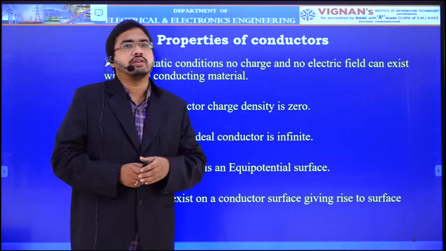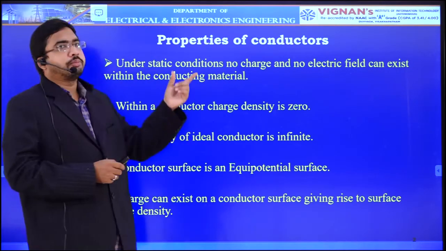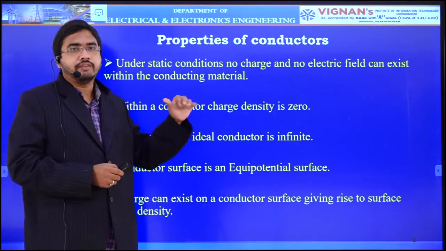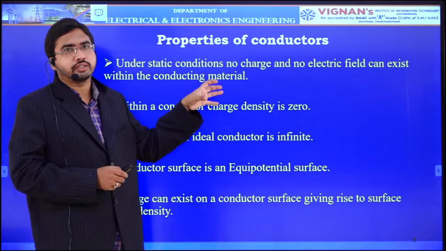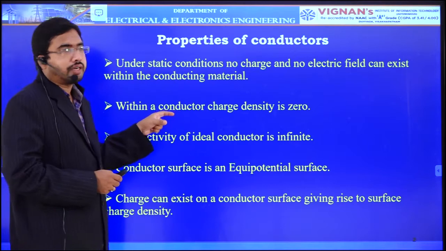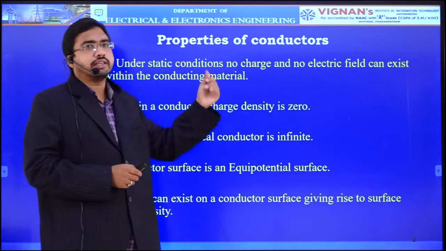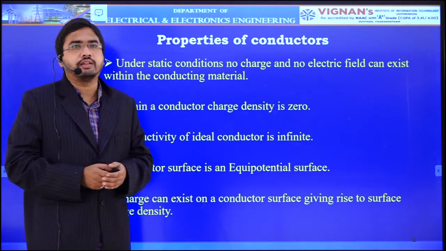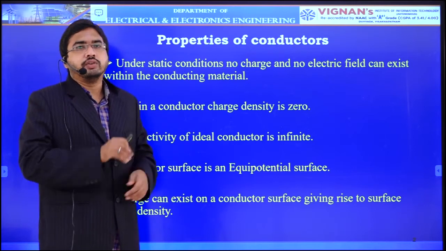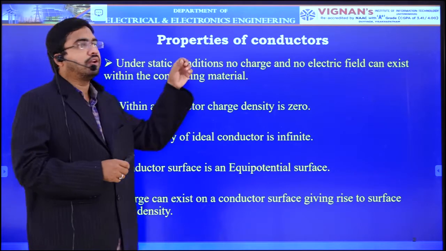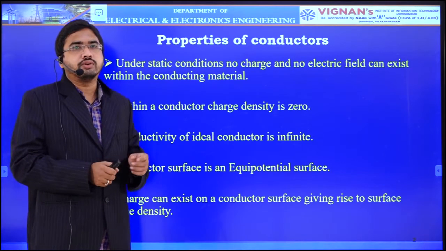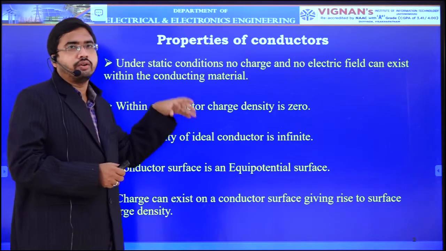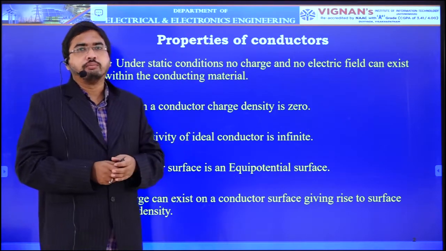Now, what are the properties of those conductors? While studying the properties, first we are going to discuss the properties which are applicable for deriving boundary conditions in this particular unit. Okay. So, up to here the properties of conductors are: under static conditions, no charge and no electric field can exist within the conducting material. That means inside the conductor you will not have any charge or any electric field E. That is only inside the conductor. And this assumption is only up to the derivations which are followed in this unit. Okay, while deriving the boundary conditions.